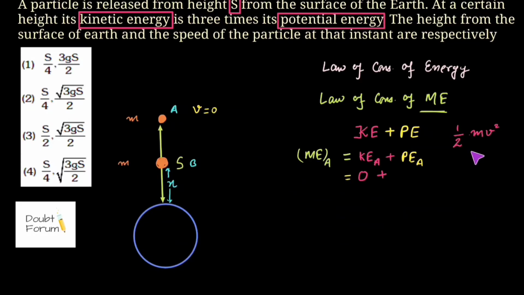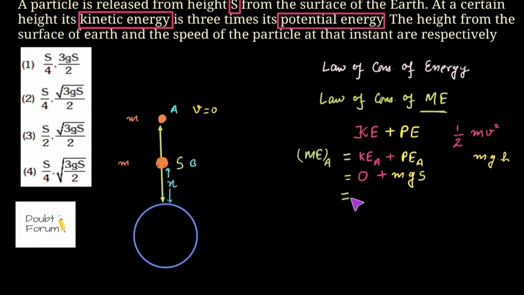The formula for potential energy is mass into acceleration due to gravity into height from the surface of Earth. So if you want to calculate the potential energy at point A, we will have to write down mgh, where h is the height from the surface of Earth. So for point A, the particle is at a height s from the surface of Earth. So the potential energy would be mg into s.